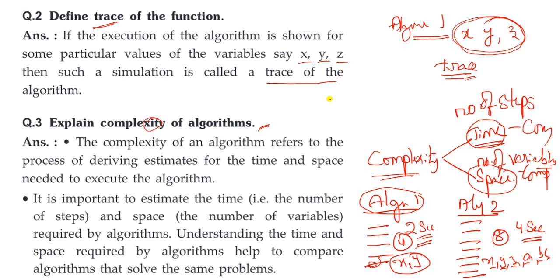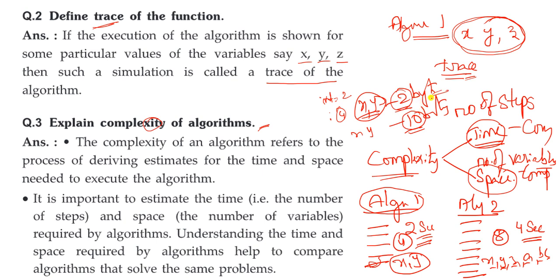We have integer, float, and character types. An integer takes 2 bytes. Let us take two integers, x comma y. So we require only 4 bytes. Say algorithm 1 with 2 variables requires only 2 bytes, and algorithm 2 requires, for example, 10 bytes. So which algorithm executes first? Obviously, the 2 bytes algorithm executes first, then algorithm 2 will execute.